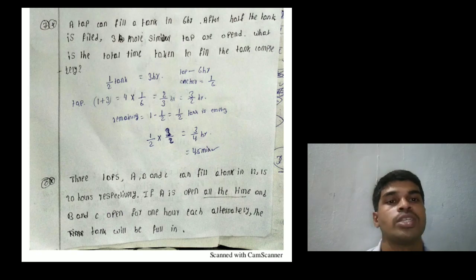That means 1 hour equals 60 minutes. 3 by 4 into 60, that equals 15 times 3, that equals 45 minutes. Next problem.